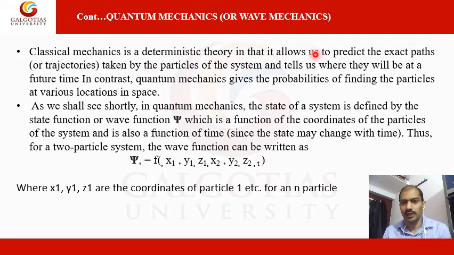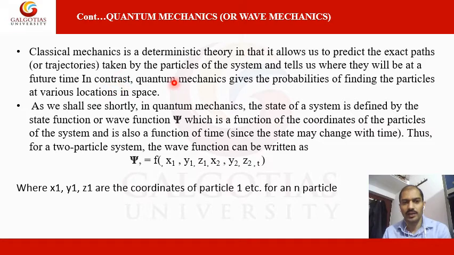Classical mechanics allows us to predict the exact path taken by the particles of the system, because it gives definite information about the particles. It allows us to predict the exact path and tells us where they will be at a future time, in contrast.